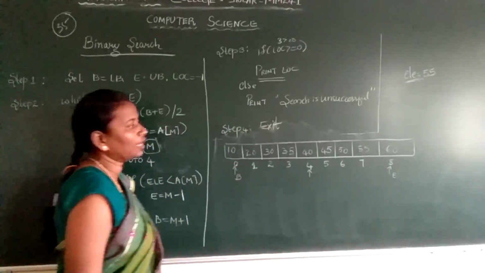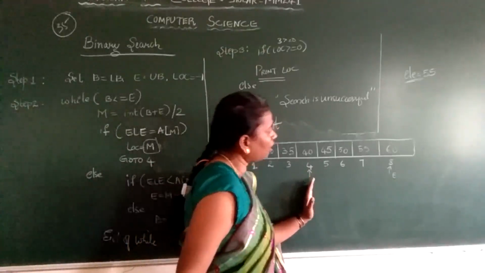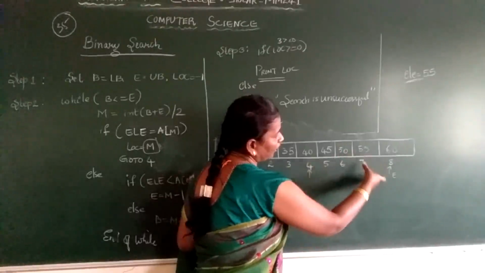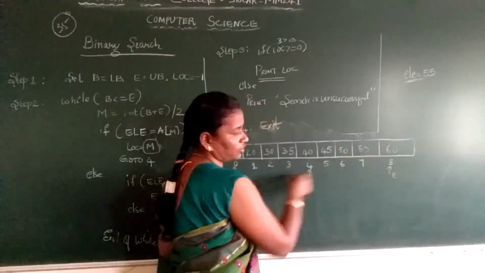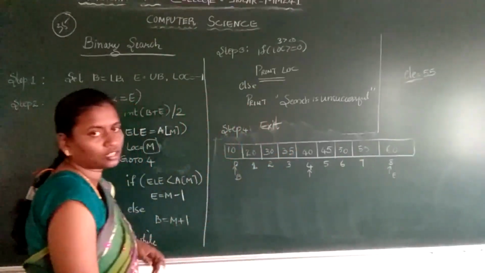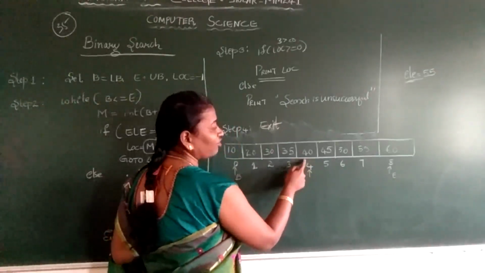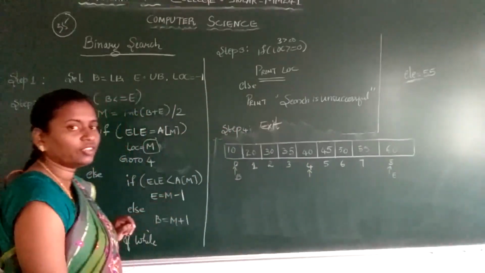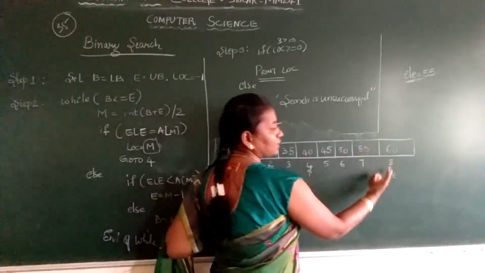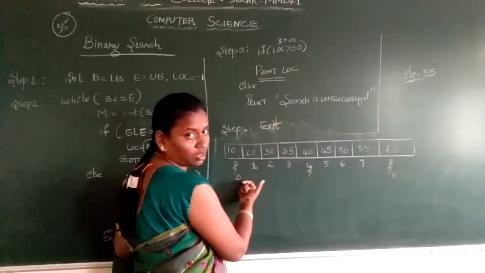Now we'll find out the mid element. Now you're searching in an array, it just shifts from the lower bound to the upper bound. Now we'll be searching in the higher half. Okay, this is the first half, this is your second half. In the second half, we'll be searching for your search element. Why? Because 55 is my search element and 55 is greater than my mid element. If your search element is greater than the mid element, your search will always be in the second half. If it is less than your mid element, it will be in the first half itself.